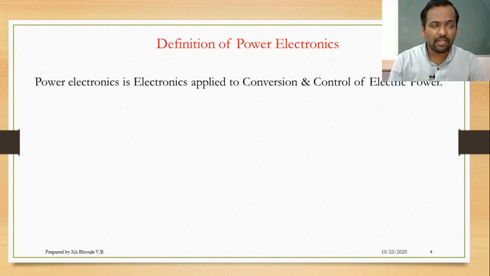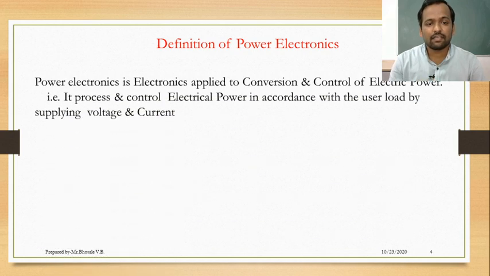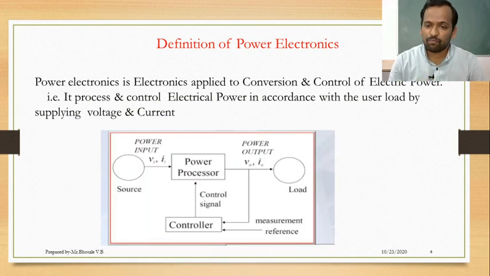Whenever we require to convert power, meaning if we have to convert AC to DC, DC to AC or DC to DC, or control power, meaning if we have to control AC power or DC power, then the term power electronics applies. This is the block diagram of power electronics. In it we can see power input, power output, and we are processing that power using control circuitry.